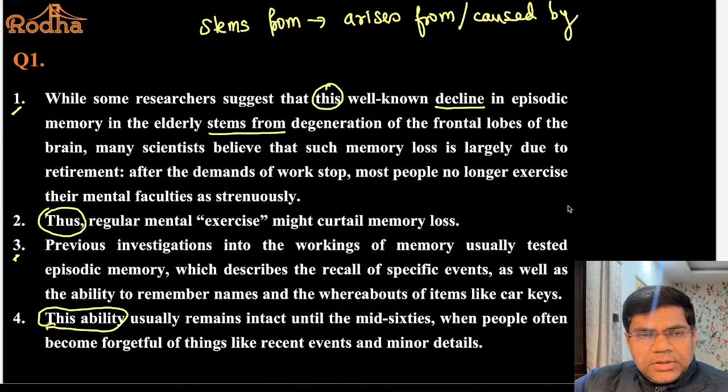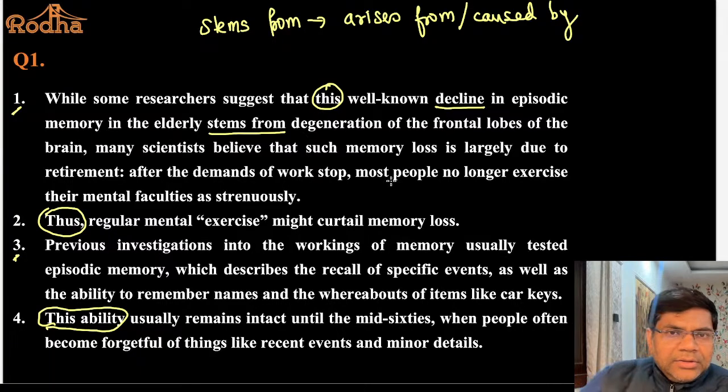Okay, now I think I have given you enough time. Two minutes have passed. In two minutes you should be able to solve this question. Two minutes is the optimum amount of time you need to solve a parajumble question. You don't need more time than that. Now when I solve this question, I see that statement 1 says, while some researchers suggest that this well-known decline.